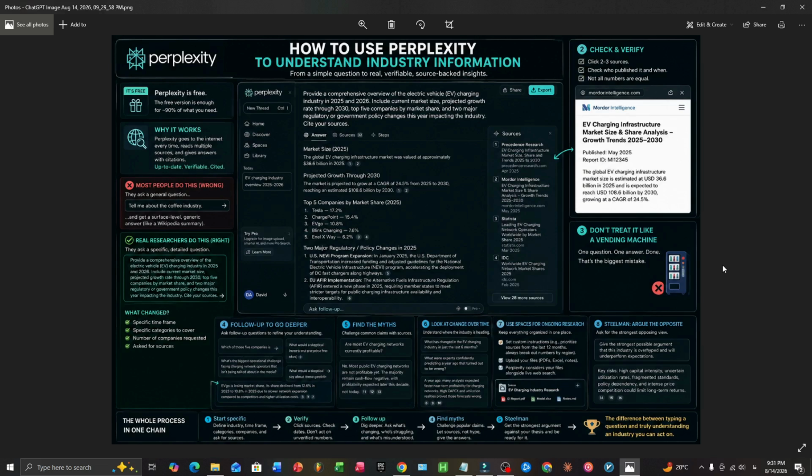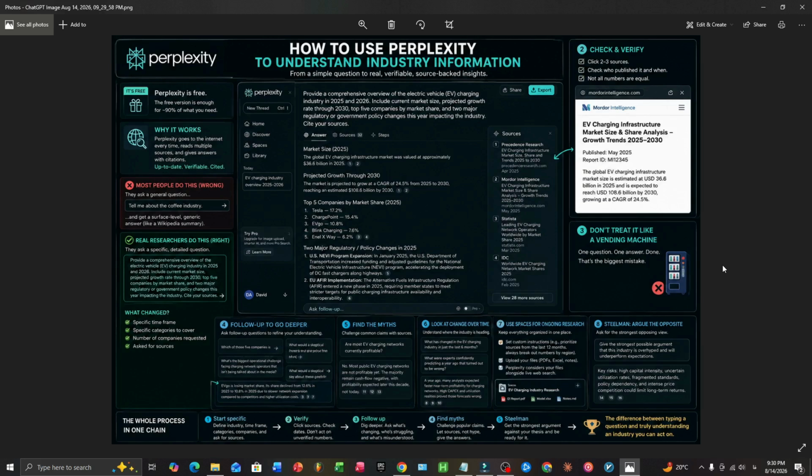That second question is the one that separates a beginner's research from an expert's. Anyone can find out what's true today. Finding out what smart people got wrong recently tells you where the uncertainty actually lives, and that's where the opportunity usually is, whether you're researching this for a business, an investment, or content.